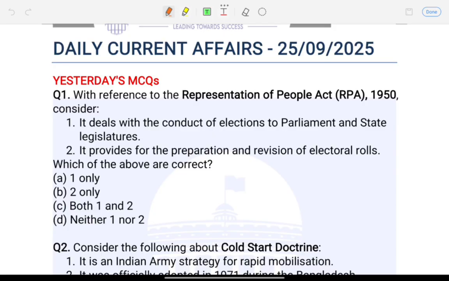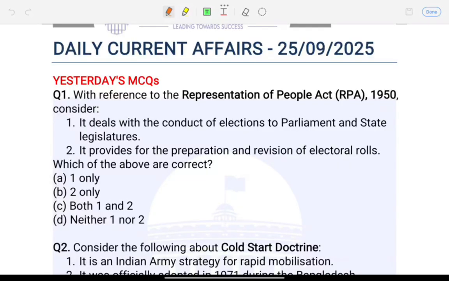Our sources for these articles include The Hindu, the Indian Express, PIB, and other authentic sources, right? So let's begin with yesterday's MCQs first, and then let's move on to key headlines of today's current affairs, and then the articles in detail.